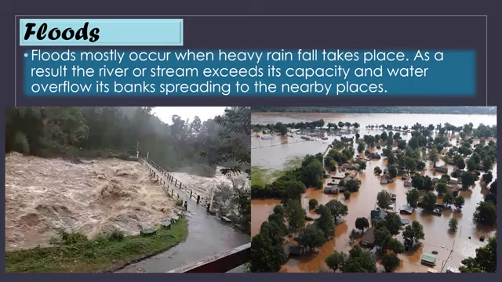Floods. Floods mostly occur when heavy rainfall takes place. As a result, the river or the stream exceeds its capacity and the water overflows its banks, spreading to the nearby places. It submerges the whole area. So the river which is flowing here has overflown its capacity and has spread to the nearby places. That is called a flood.